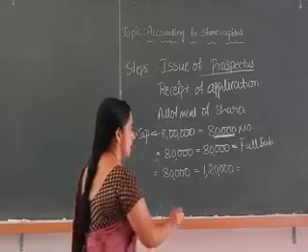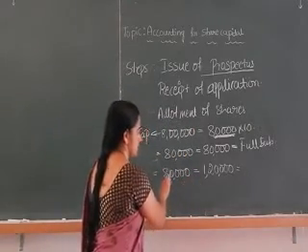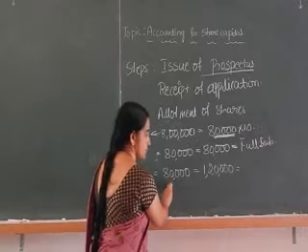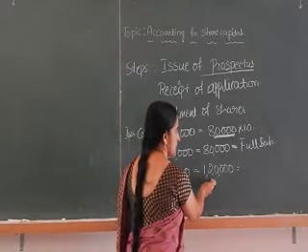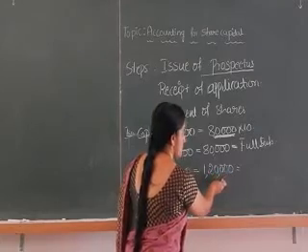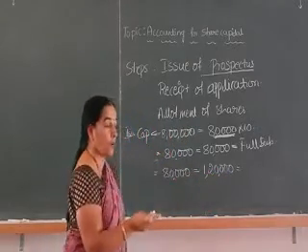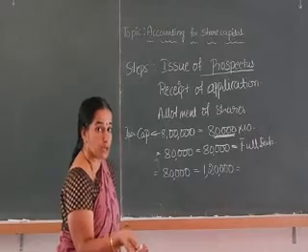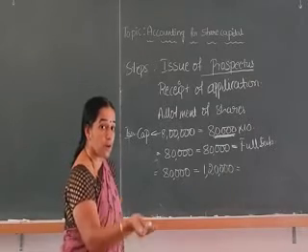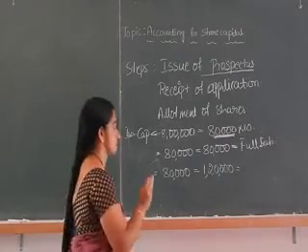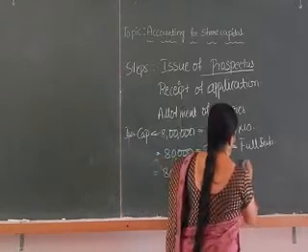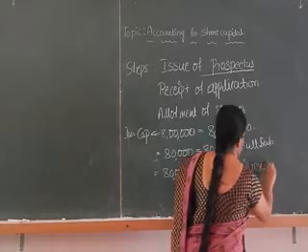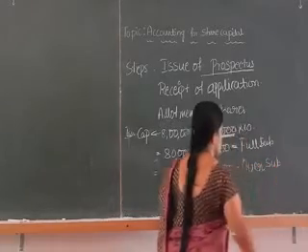Which is greater? The 80,000 they are ready to issue, but they received 1,20,000 applications. If they receive more applications than issued shares, then it is called over subscription.